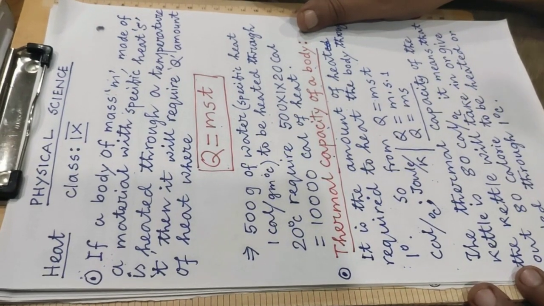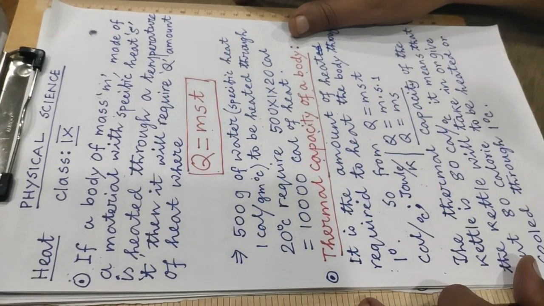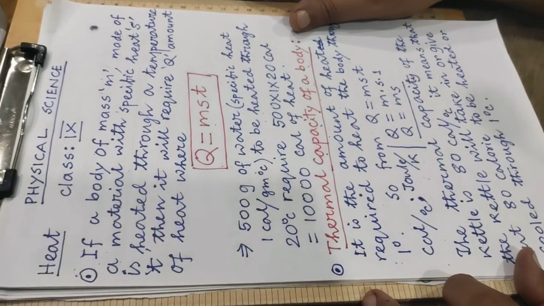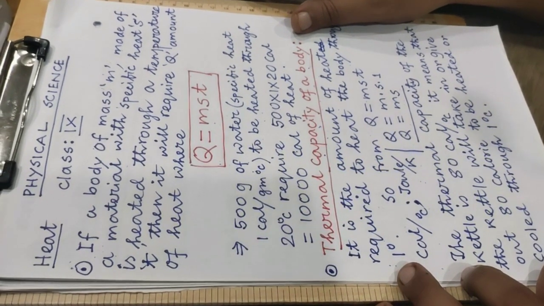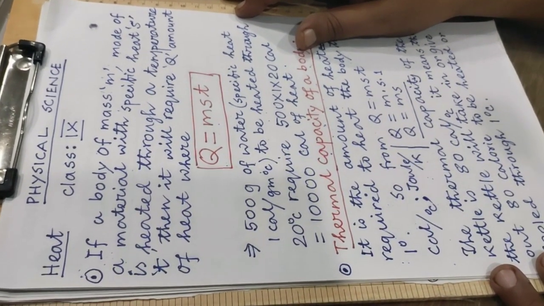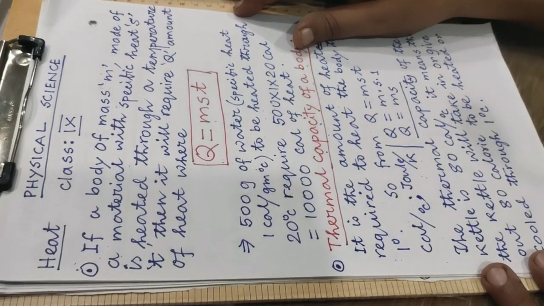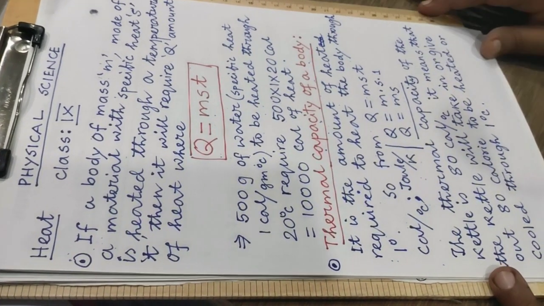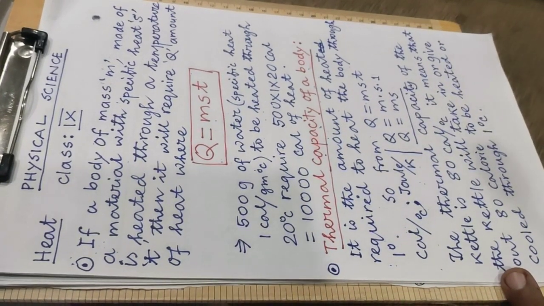For example, specific heat of copper is 0.09 calorie per gram degree Celsius. It means to raise the temperature of 1 gram of copper through 1 degree Celsius, 0.09 calorie of heat is required. Specific heat of water is 1 calorie per gram degree Celsius. It means to raise the temperature of 1 gram of pure water through 1 degree Celsius, 1 calorie of heat is required.